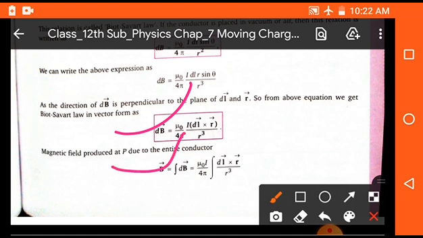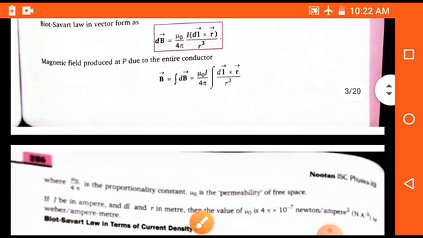On integrating, we get integral dB is equal to mu naught I upon 4 pi integral dl cross r upon r cube.